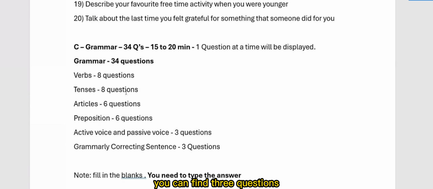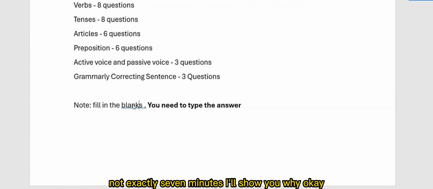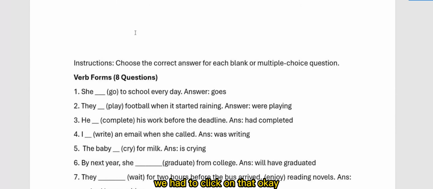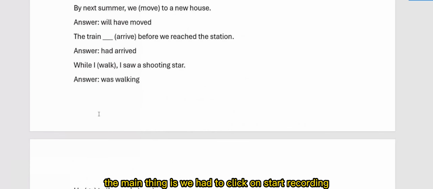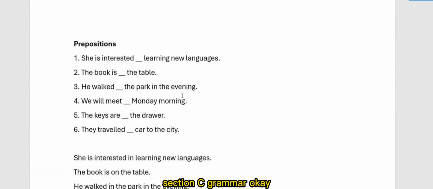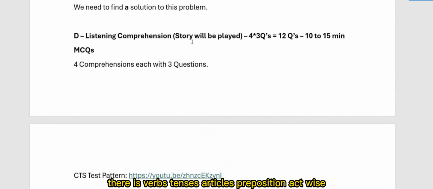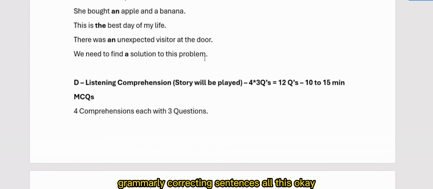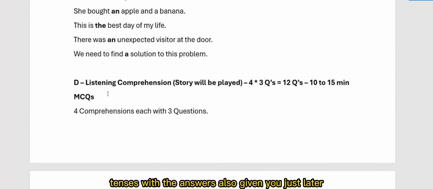Section C, grammar. There are verbs, tenses, articles, prepositions, active voice, passive voice, grammatically correcting sentences, all this. Verb forms and tenses, with the answers also given. You can check it later. I'm sharing certain links for you to practice as well. Listening: 4 clips will be played, and depending on each clip, 3 questions will be there. All are MCQs only, no problem with that.